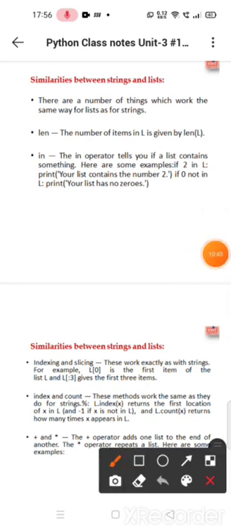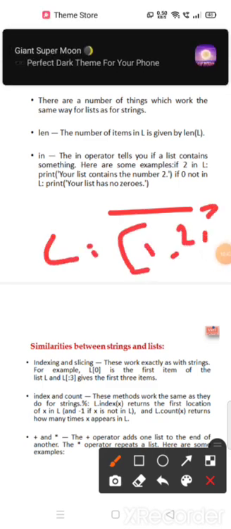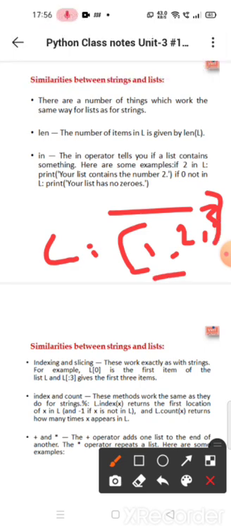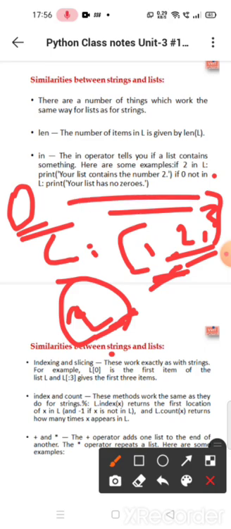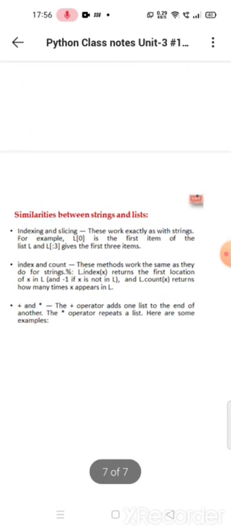If we assign L equal to 1, 2, 3, and give the condition if 2 in L, it checks whether 2 is present in L or not. 2 is there in L, so it will print your list contains the number 2. If 0 not in L, it means I am not assigning a 0 value to L, so it will print: your list has no zeros. I hope you are understanding.